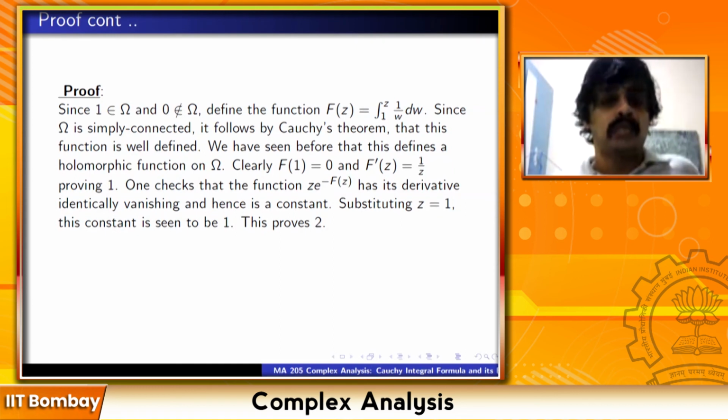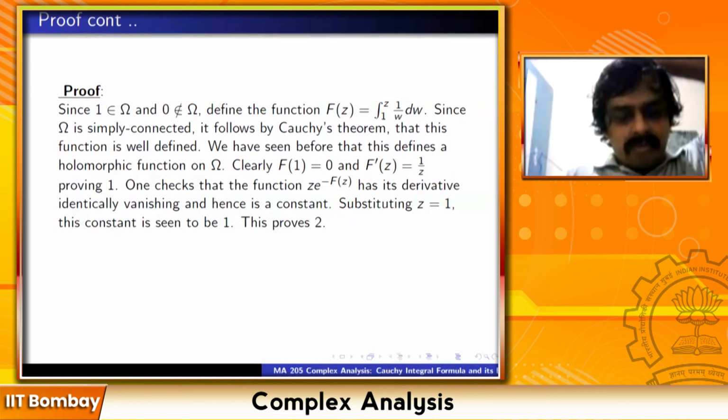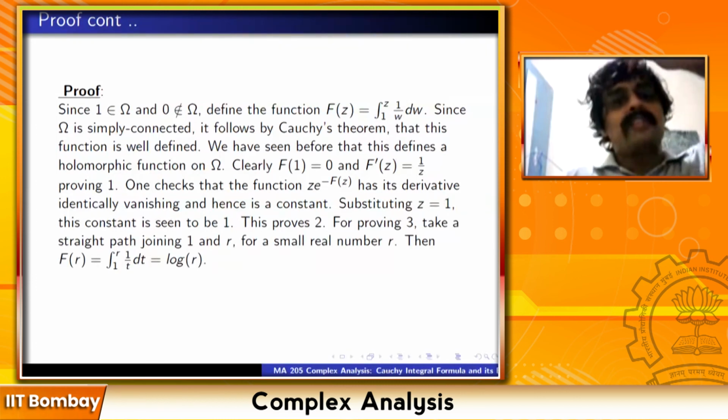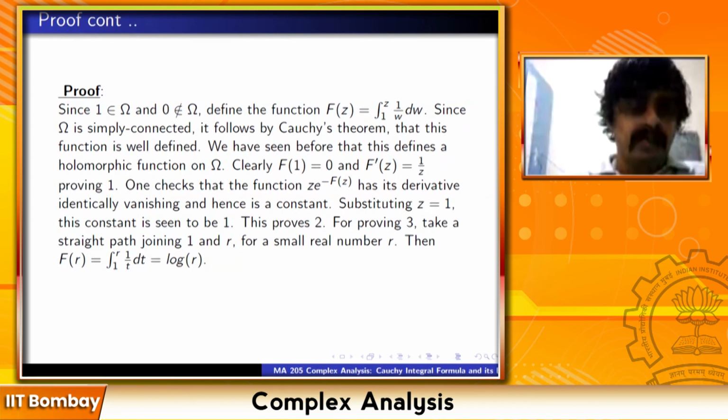So this proves 2. So that means z e raised to minus fz is equal to 1. So e raised to fz is equal to z. Is this clear? So this is easy. For proving 3, well, that's again obvious because just take a straight line joining 1 and r for a small real number r.